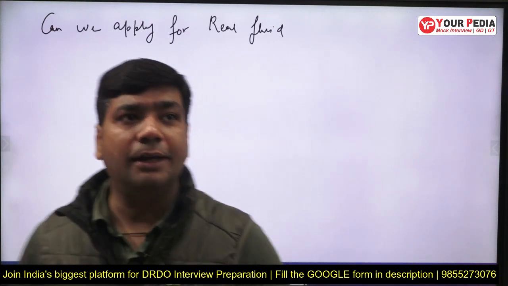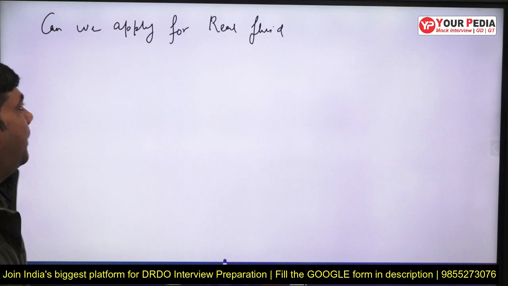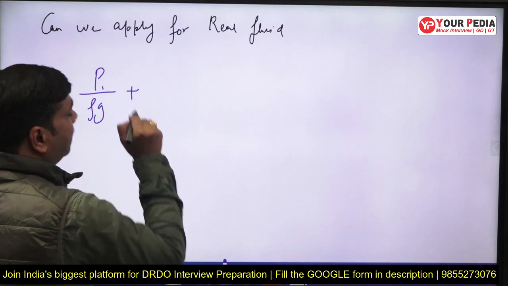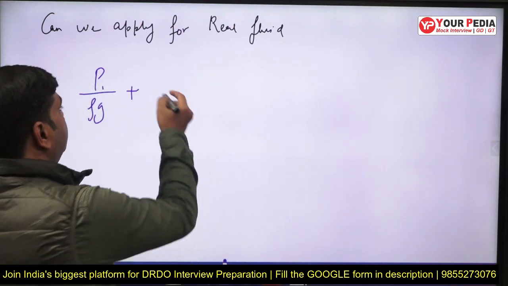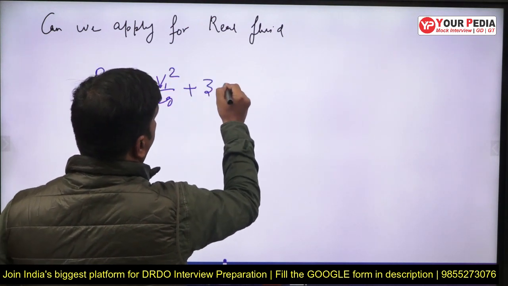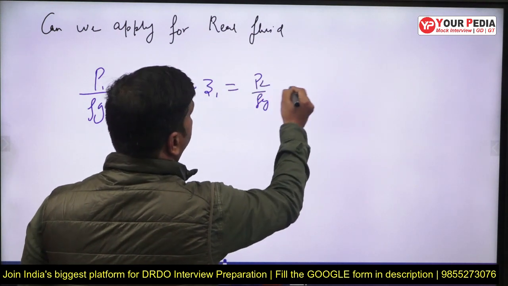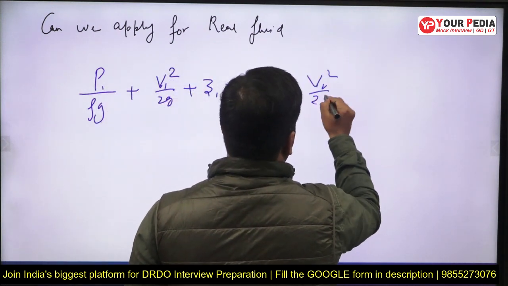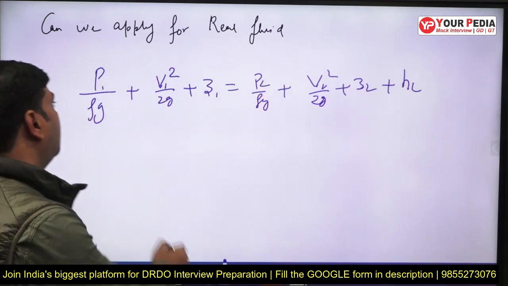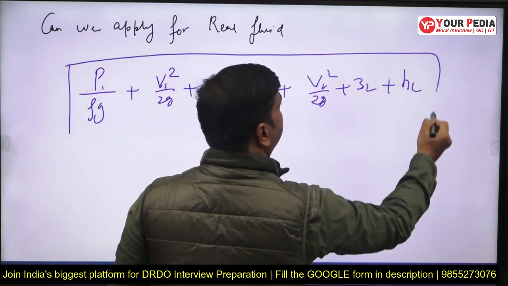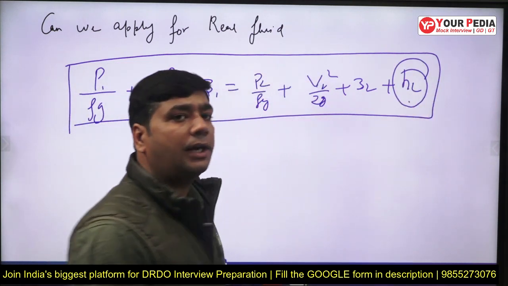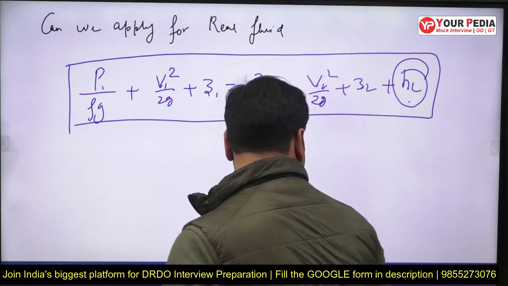So can we apply the Bernoulli equation for a real fluid? Yes, we can apply the Bernoulli equation for a real fluid by applying the head loss, whatever losses occur. So we can write it like this: P1 by rho g plus V1 square by 2g plus Z1 equals P2 by rho g plus V2 square by 2g plus Z2 plus the head loss occurring due to the real fluid. When we consider a real fluid, there is some loss, so we can apply it for real fluids.